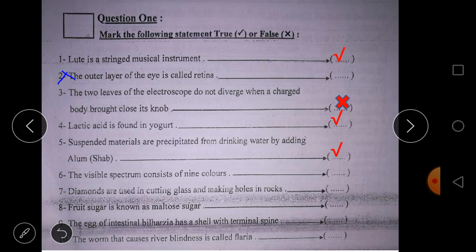Number six, the visible spectrum consists of 9 colors. It is false because it contains 7 colors. Number seven is not included.